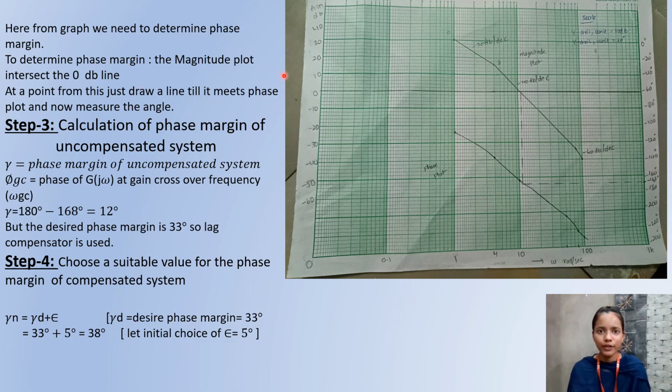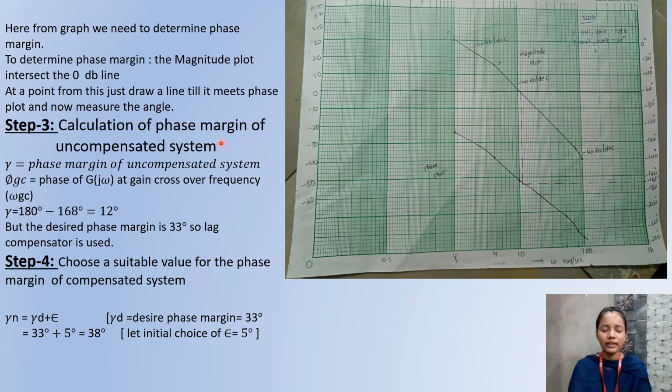Here from this graph we need to determine the phase margin. We determine the phase margin where the magnitude plot cuts exactly at the 0 dB line. We extend the point line to the phase plot, and we measure the angle, which we get as minus 168 degrees. It is the phase margin.